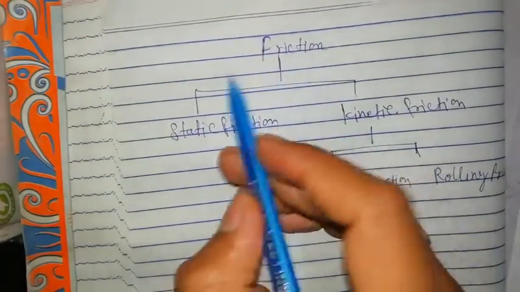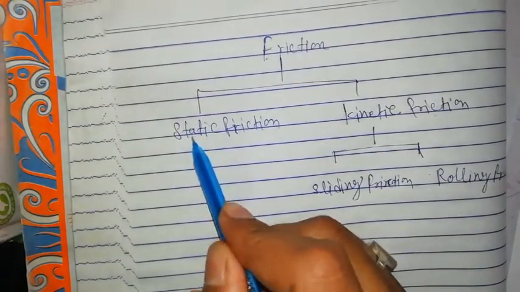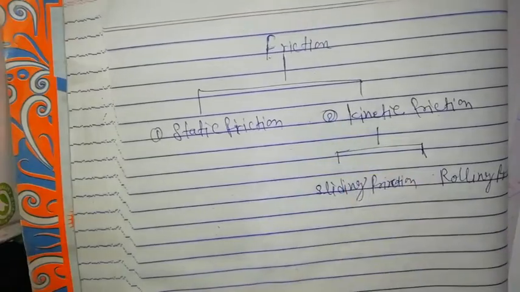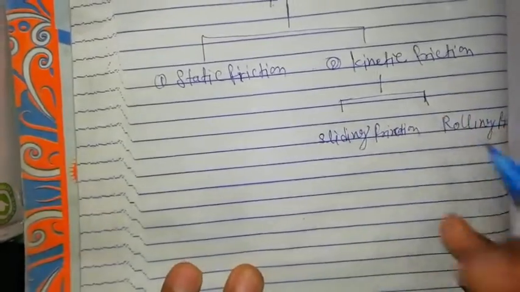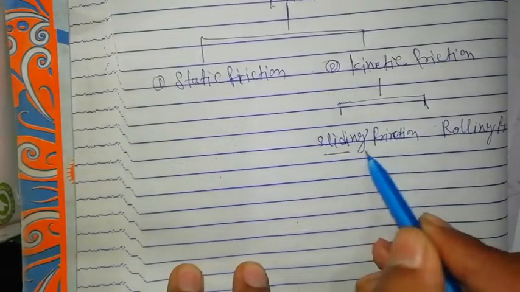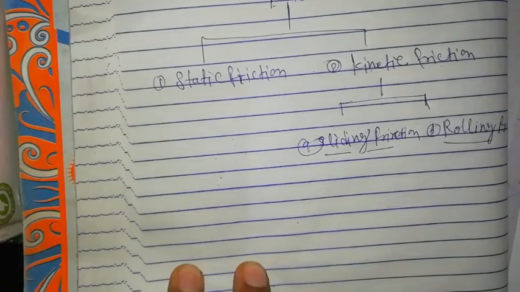Look at this. Friction, there are two types. First is static friction and second is kinetic friction. And kinetic friction has two types: sliding friction and rolling friction.